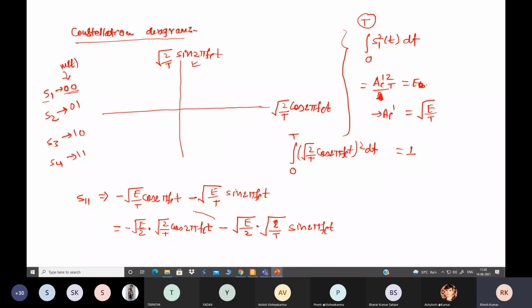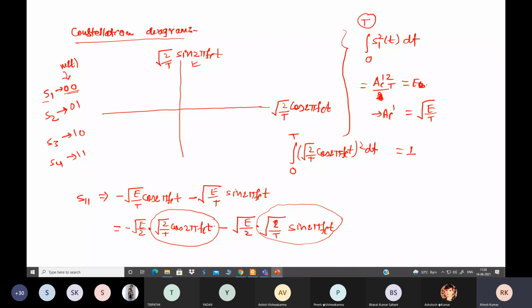Now this one has two components. S11 has two components with two normalized functions, this and another one, and their magnitudes are the same, square root of E by 2, but negative in value.